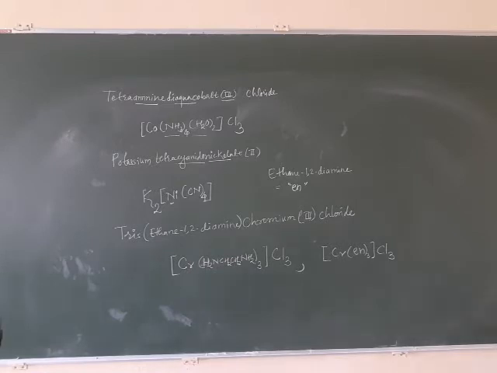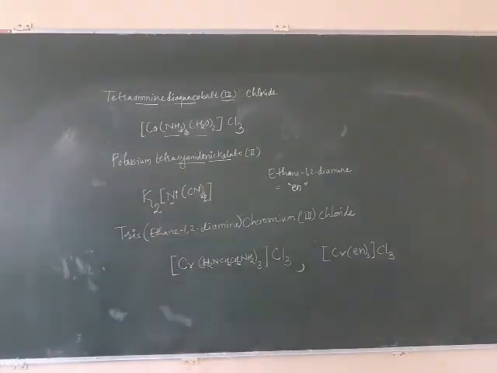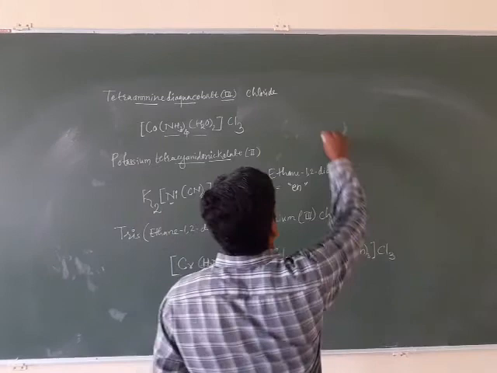The examples I have chosen are from the in-text questions, and the first 3 we have solved. The next one is amminebromidochloridonitrito-N-platinate(II). What is this?